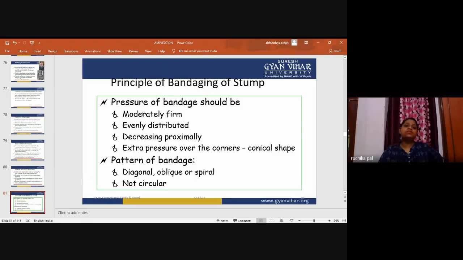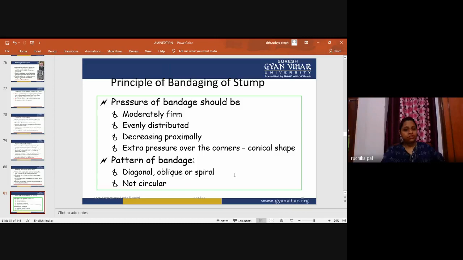Now, principles of bandaging of the stump. We are bandaging the stump, and we have to follow some principles for the bandaging. Pressure of the bandage should be moderately firm, evenly distributed, decreasing proximally, with extra pressure over the corners, making the conical shape, as we have seen in the diagram.